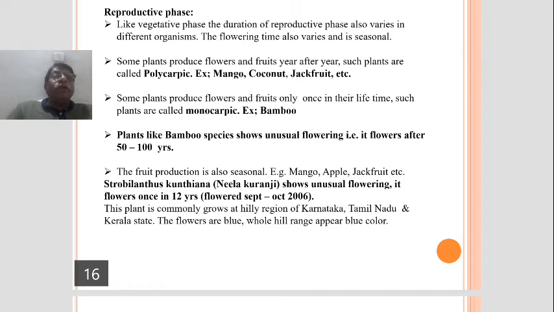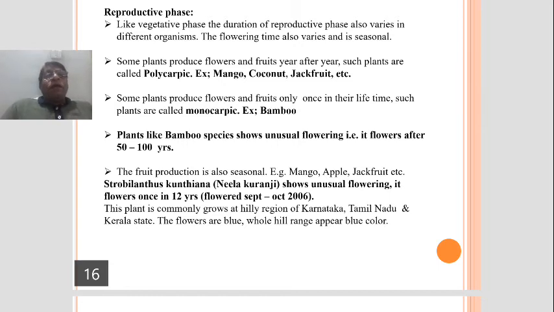It means first produce flowers, then fruits are formed every year, that is year after year. Such plants are called polycarpic. Poly means many. In the life cycle of a mango plant, many times it produces the flowers and fruits. Polycarpic plant. A very important point for NEET or CET examination.